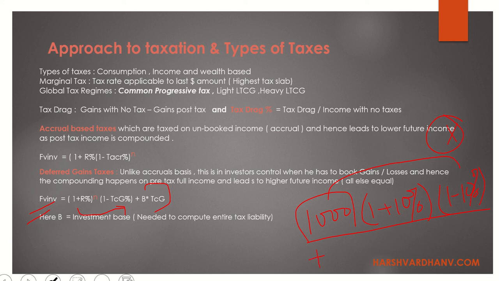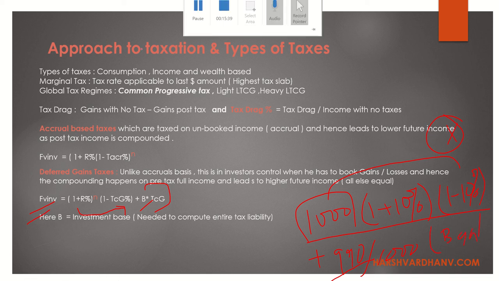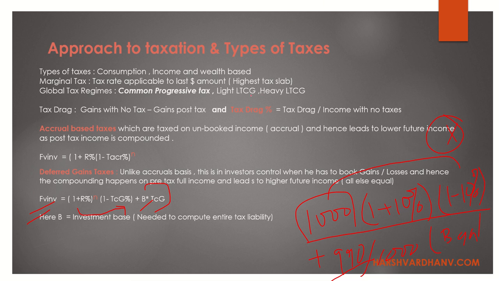So the base value, suppose you had invested 990, so from 990 to 1000, the 10 rupees is the ratio. That tax is already gone, you don't need to pay it again, so that needs to be added back. I'm not sure if I'm clear, but that is the way it is. Okay, let's move on.